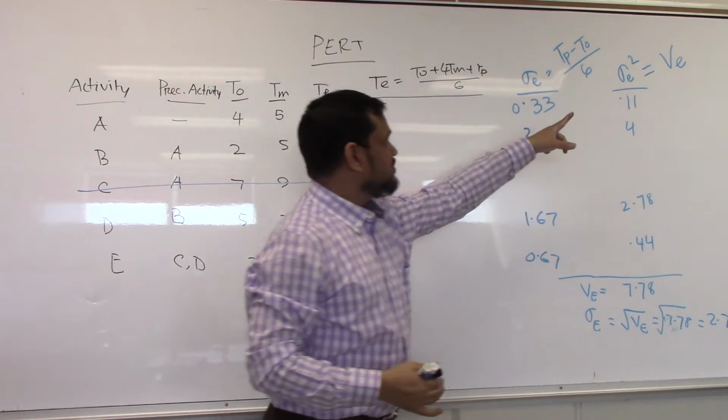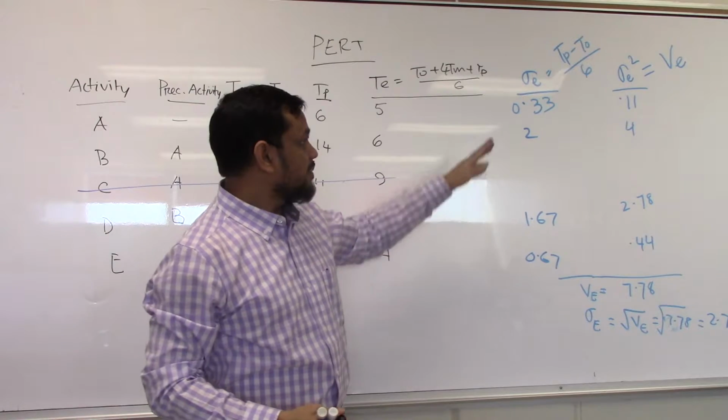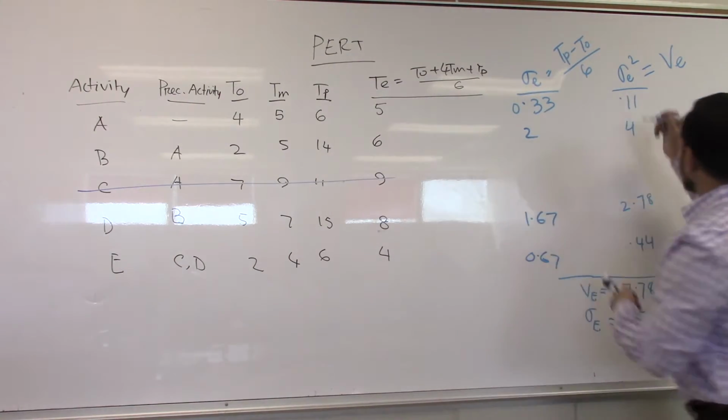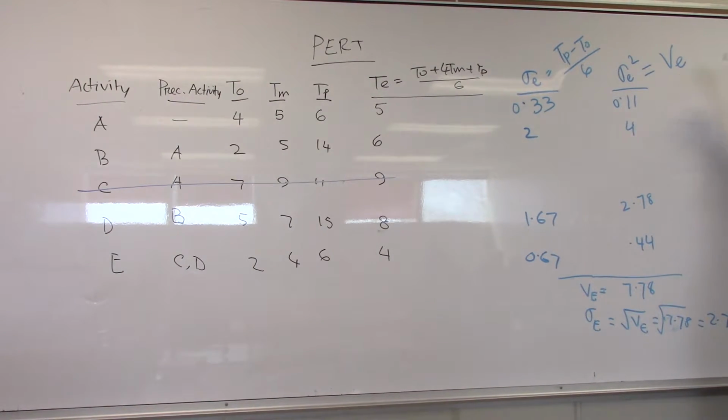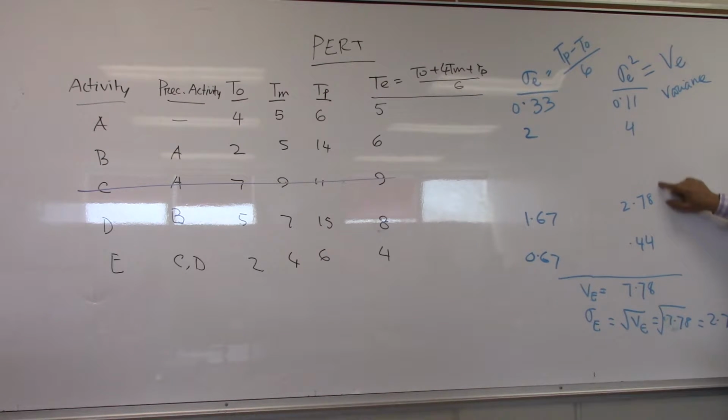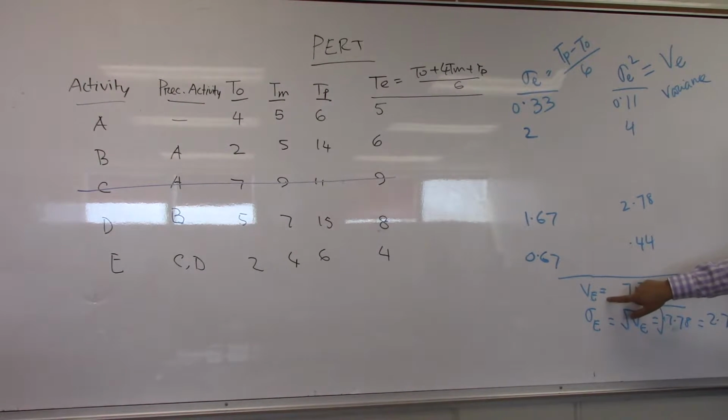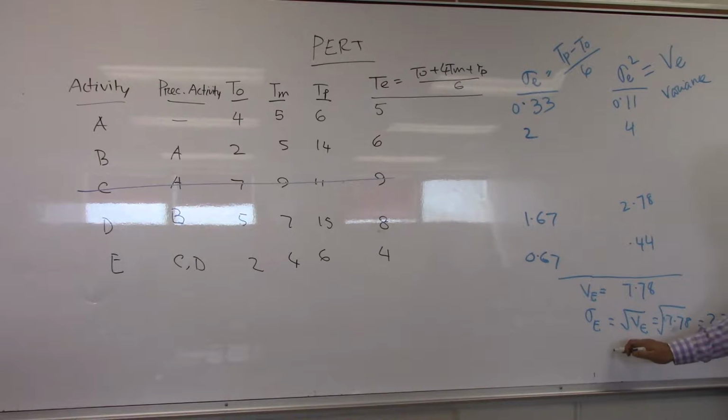Anything here, lowercase means single activity, uppercase means combined. So then we did the square. That becomes variance, which is a very useful term in statistics. Square of standard deviation. Did this, the sum is my total variance. The square root of total variance is my standard deviation, that is 2.79. That is my final standard deviation.